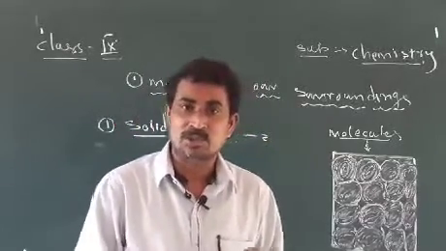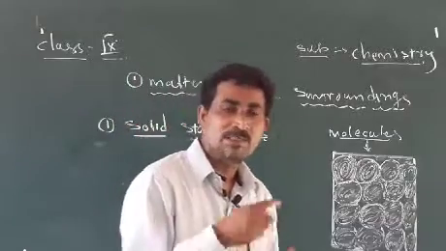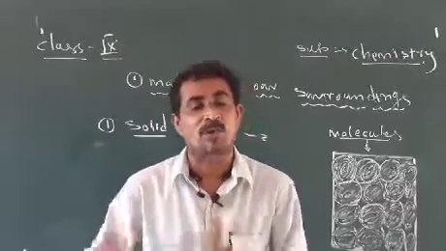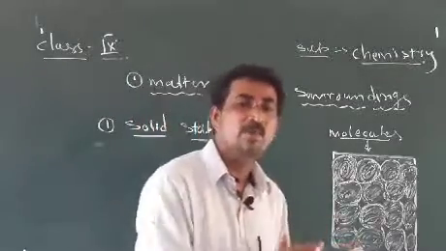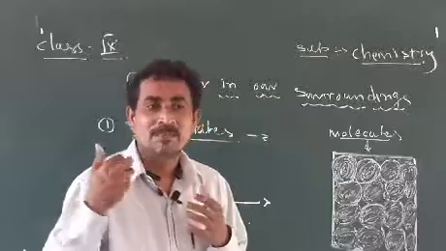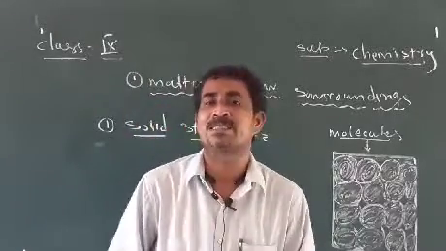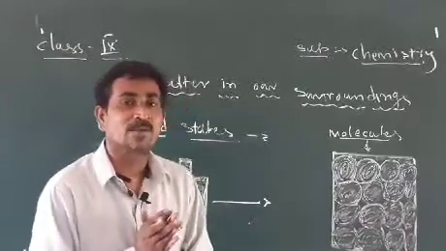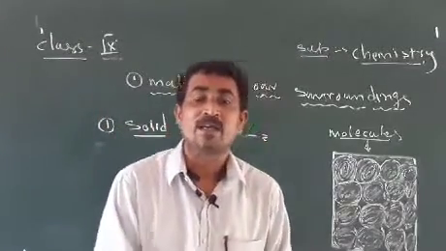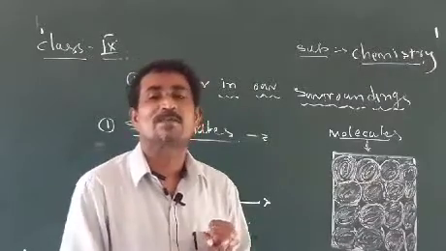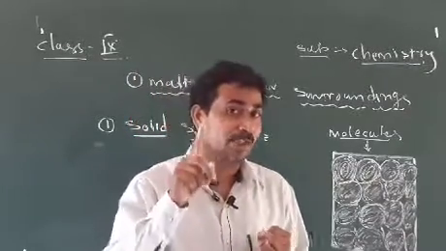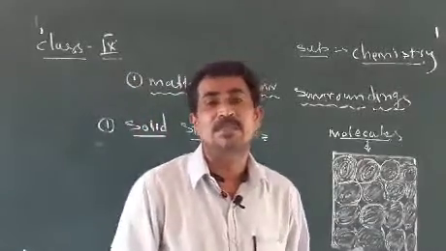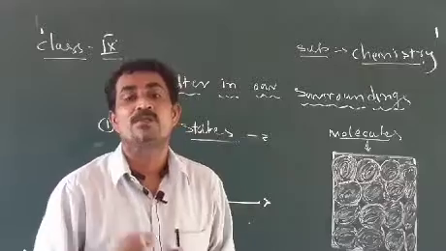Solids include stones, iron, aluminum, gold, silver, bricks, boxes, bottles, and buckets. This variety of examples is considered solids. Why are they considered solids? Why is the name solid given to them? Because they have a fixed shape and size, and a fixed volume. Such objects we can call solids.